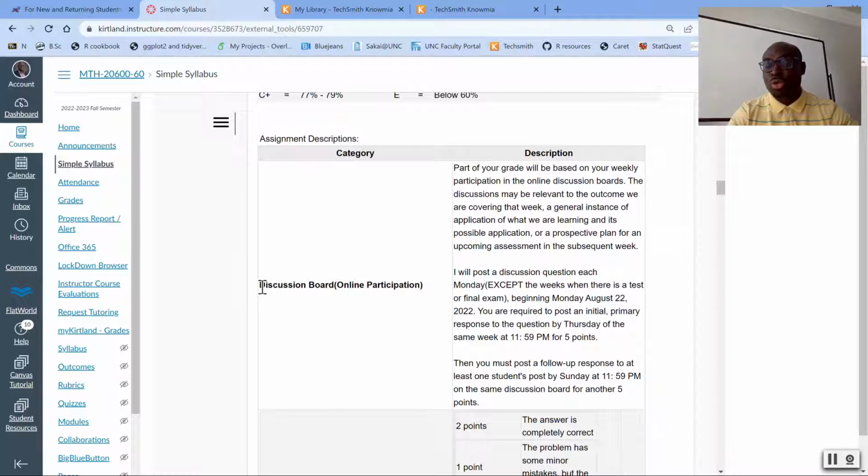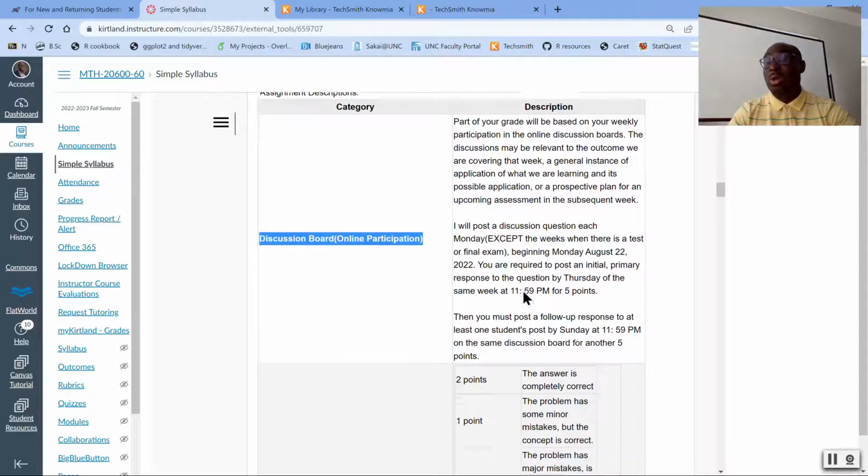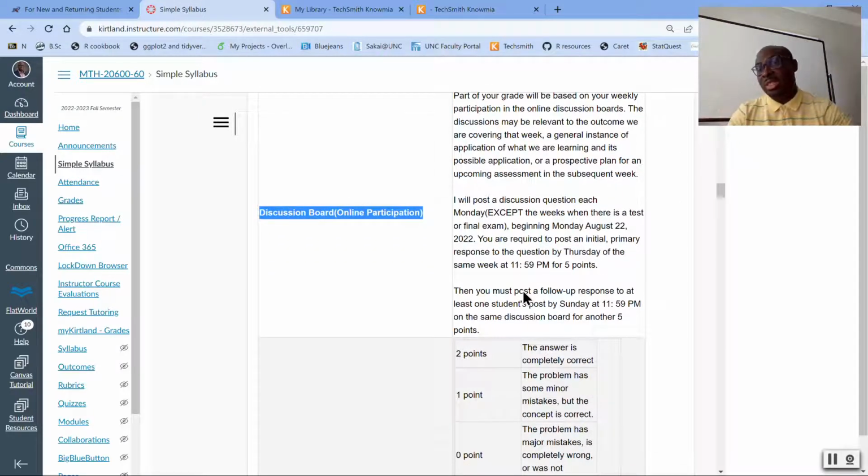I do encourage you to review the discussion board on online participation. In certain modules, or most modules, you will have a discussion board requirement to complete. Please kindly complete this on time. Please note that you are not allowed to make 2 posts on the same day. In other words, you are required to participate on this discussion board on at least 2 different dates in order to get full points.